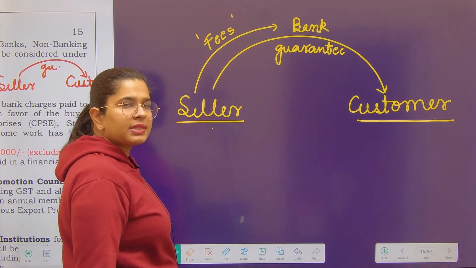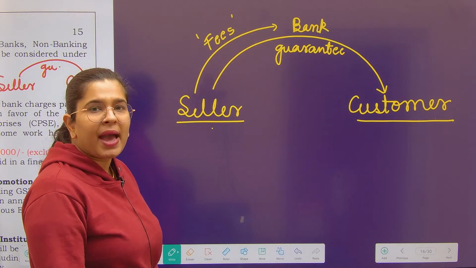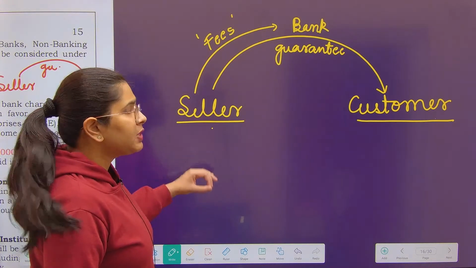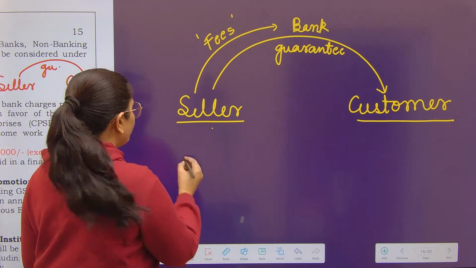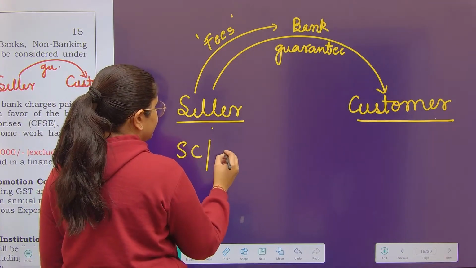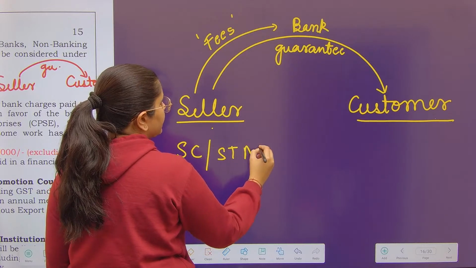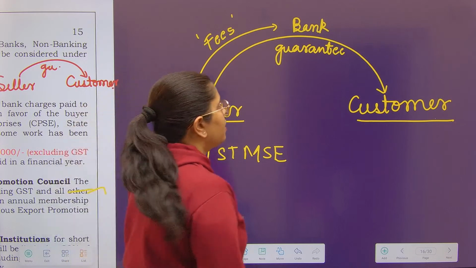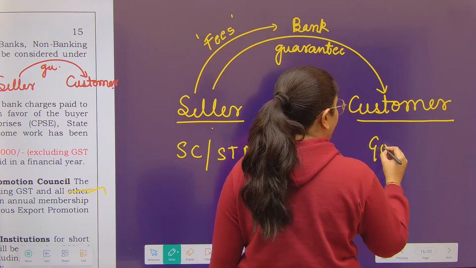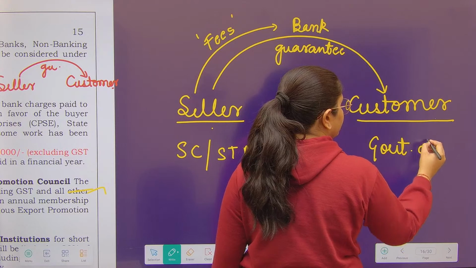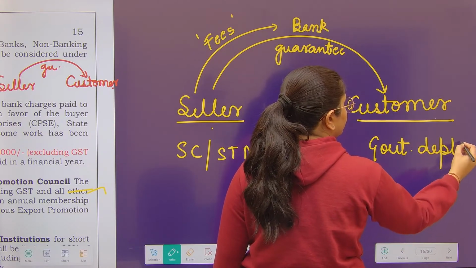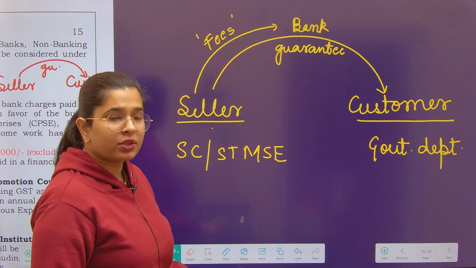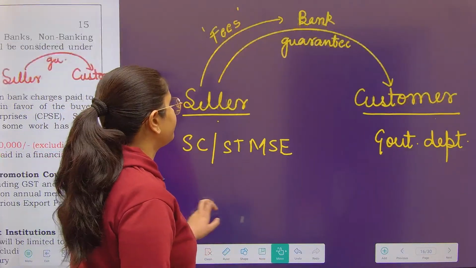Banks are also doing businesses, right? So why will bank provide a guarantee for free? He will charge a fees from the seller. So in this particular example, seller is who? Seller is SC/ST MSEs, right? And who is the customer? So your government departments are the customer. I hope that now you have understood this particular concept, right?